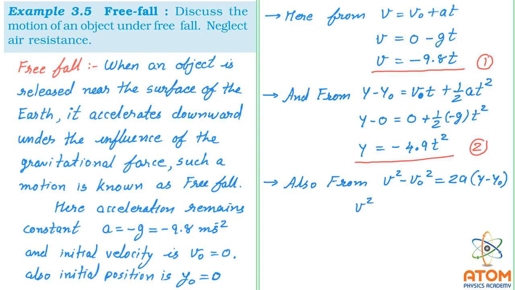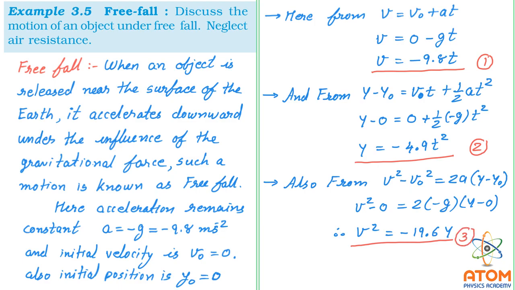Here v square minus v0 square is 0, 2a is minus g, and y minus y0 is y minus 0. So you can write v square is equal to minus 2 into 9.8 into y, that is minus 19.6 into y. Here is our third equation of constant accelerated motion for free falling. So these are the three equations for constant accelerated motion in case of free falling.